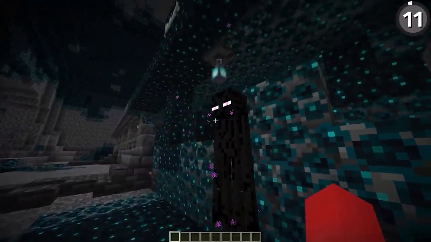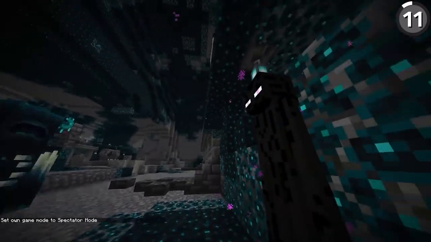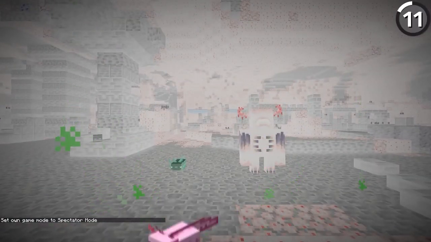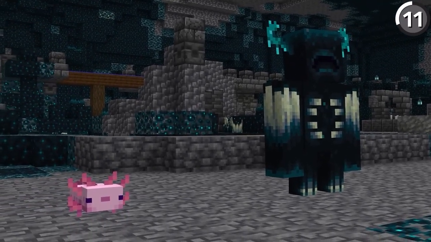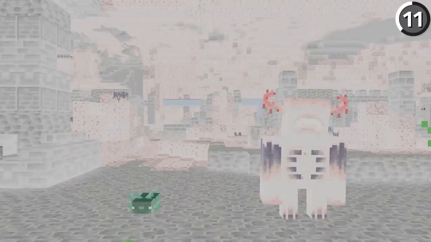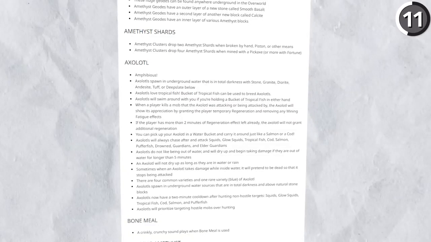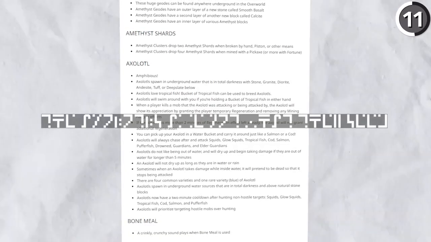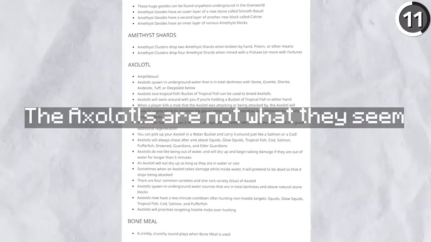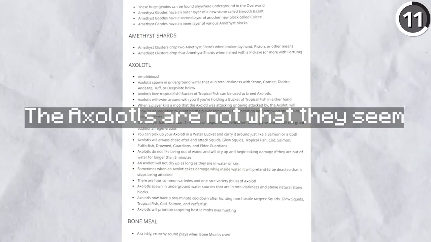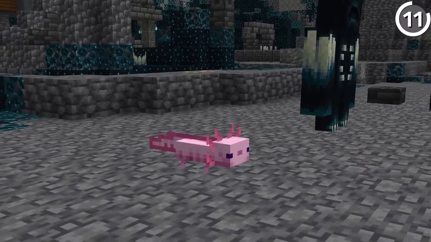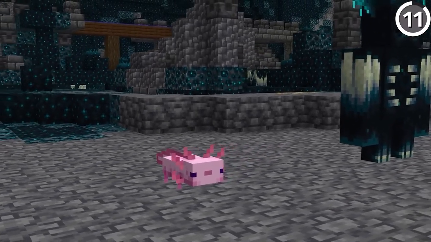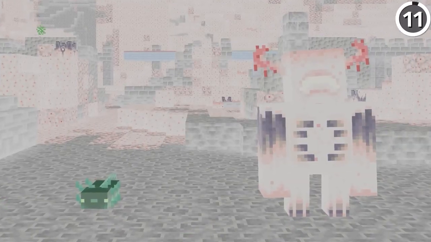Wardens aren't as scary as you think, or maybe they're even scarier, since if you invert the colors of a warden, it starts to look like a pink axolotl, and you'll find that its horns bear an uncanny resemblance to an axolotl's frills. But we can dig even deeper. See, the launch's release notes showed one very cryptic message, which if you translate it, comes out to be, axolotls are not what they seem. So either the wardens are morbid experiments created from axolotls, or the axolotls are the evil masterminds planning to destroy the overworld. And that has to be the only two options.